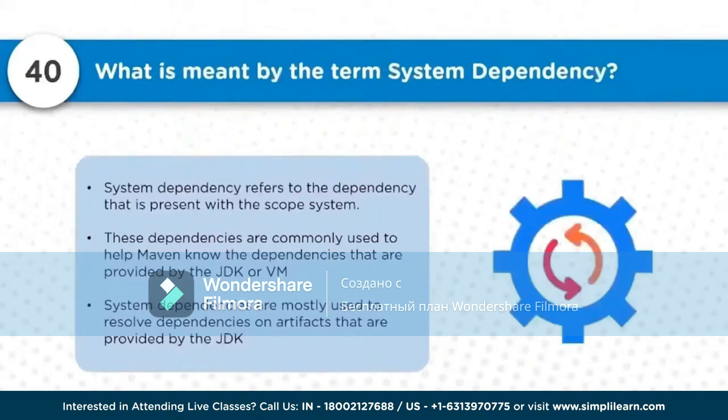So what exactly is meant by system dependencies? Let's talk about that also. System dependencies refer to the mechanism where we decide how the dependencies should be present, and these have a scope of system. These dependencies are commonly used to help Maven know about the dependencies that are provided by the JDK. System dependencies are mostly used to resolve dependencies on the artifacts that are provided by the JDK. So these dependencies are utilized so that we can go ahead with the system dependencies.